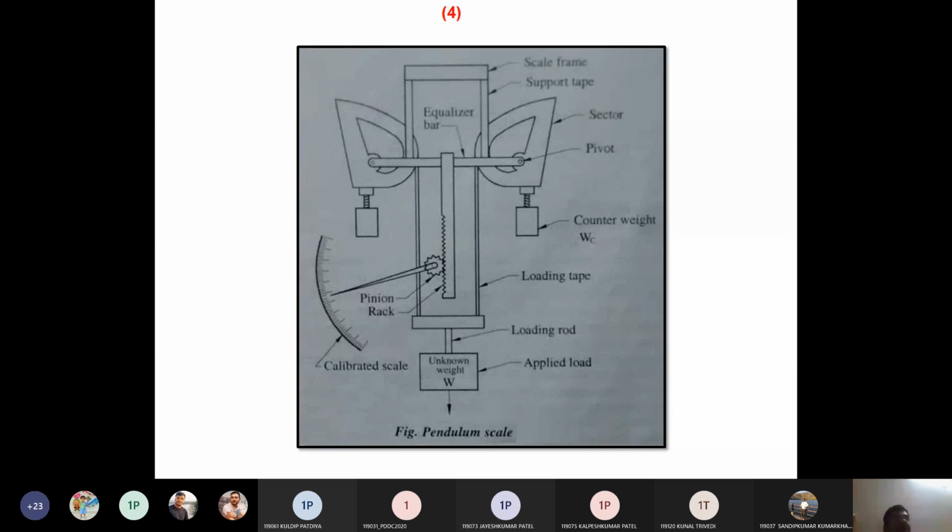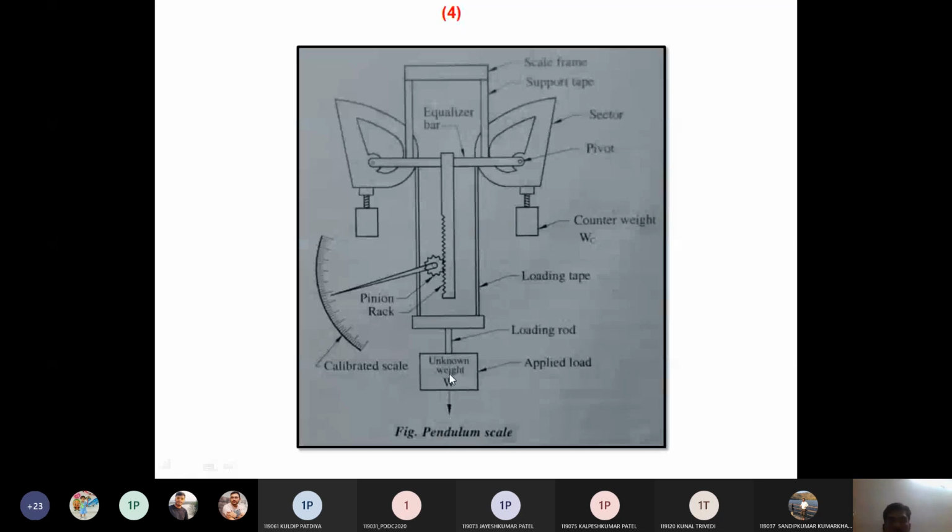At the end of the loading rod, we attach the unknown weight. As we know, it works based on the pendulum, as you can see in the figure. Based on the figure, while we apply the unknown weight, definitely it goes